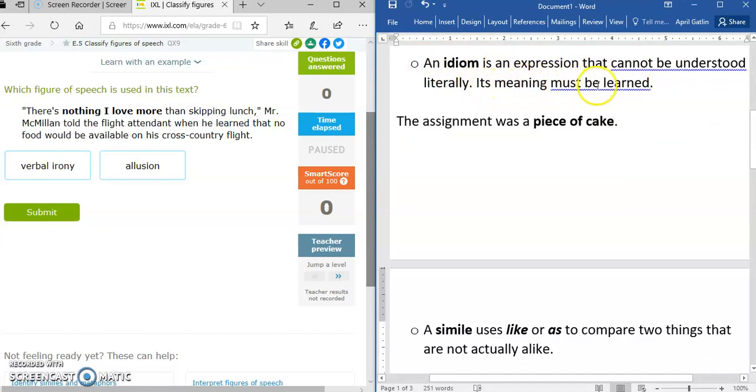An idiom is an expression that cannot be understood literally. Its meaning must be learned. So, for instance, the assignment was a piece of cake. So, literally, a piece of cake is a piece of cake. However, figuratively used as an idiom or a form of expression, a piece of cake means something that is easy. The assignment was a piece of cake. The assignment was easy.